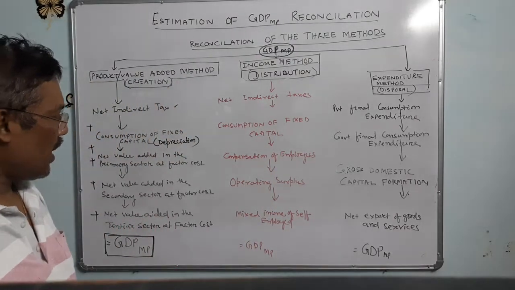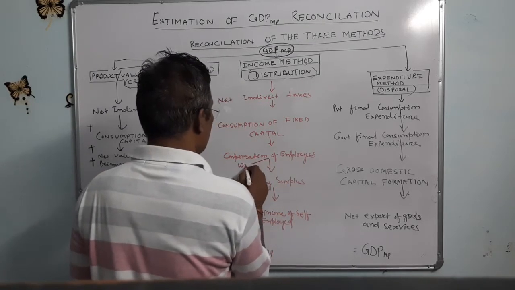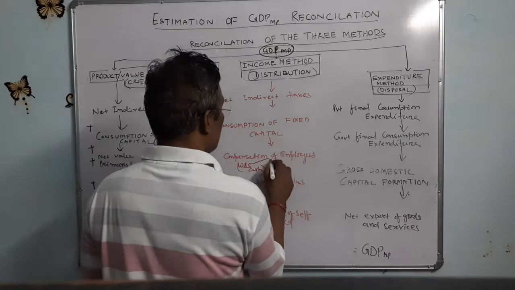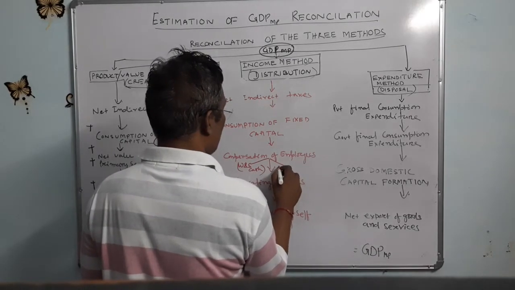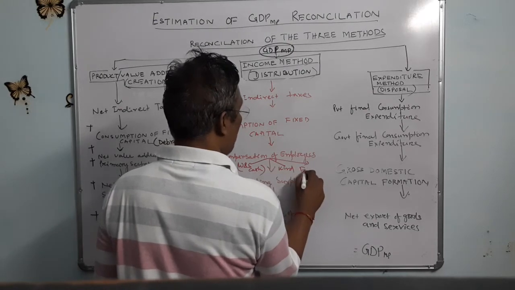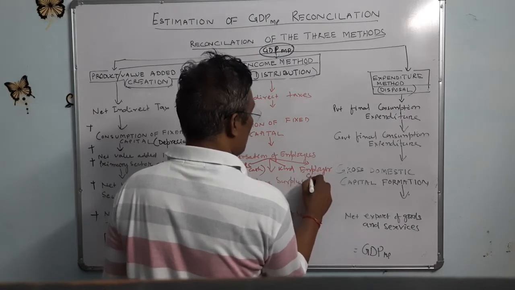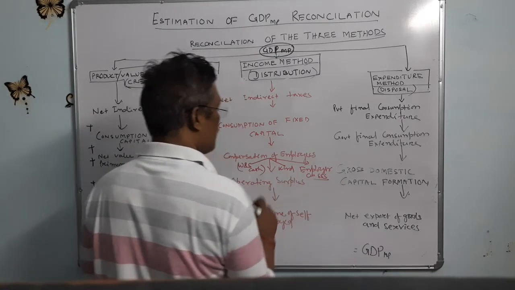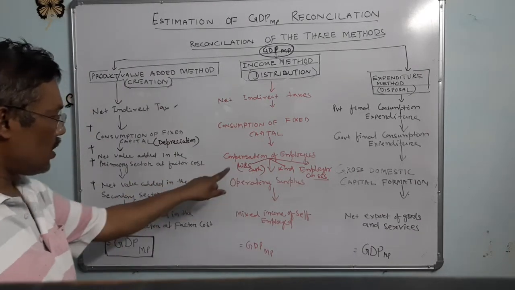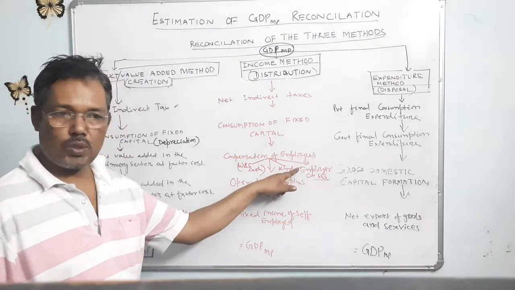It has three parts: wages and salaries in cash, wages and salaries in kind, and employers' contributions to social security schemes.